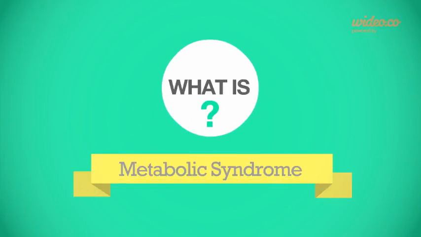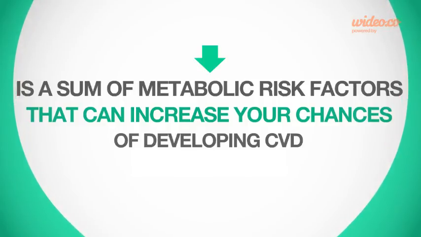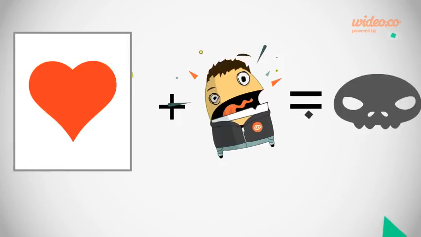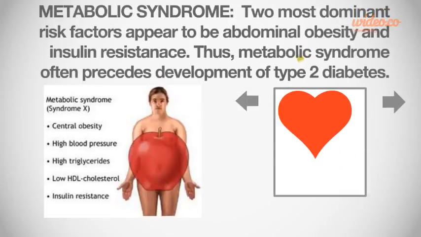What is metabolic syndrome? Metabolic syndrome is a sum total of metabolic risk factors that can increase your chances of developing cardiovascular disease. And now you're probably wondering what those risk factors are. Well, there's a total of 6 of them that include abdominal obesity, elevated blood pressure, dyslipidemia, insulin resistance, being in a prothrombotic state, and also being in a pro-inflammatory state. And the 2 most dominant risk factors appear to be abdominal obesity and insulin resistance. Thus, metabolic syndrome often precedes the development of type 2 diabetes.